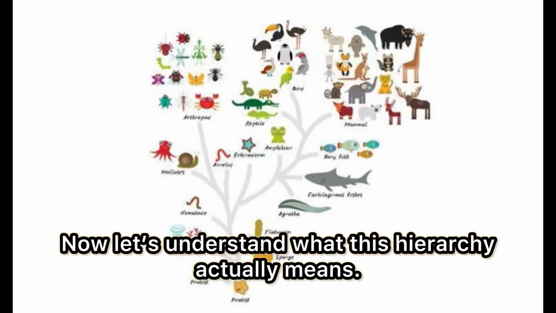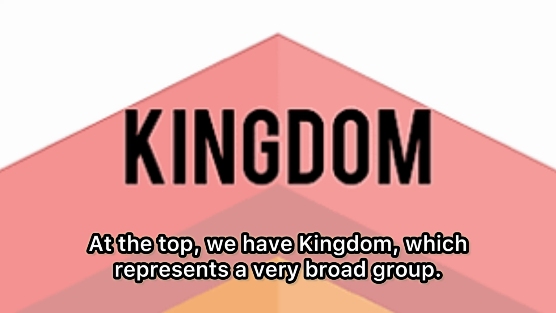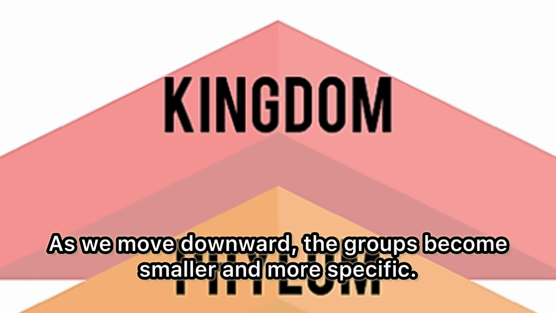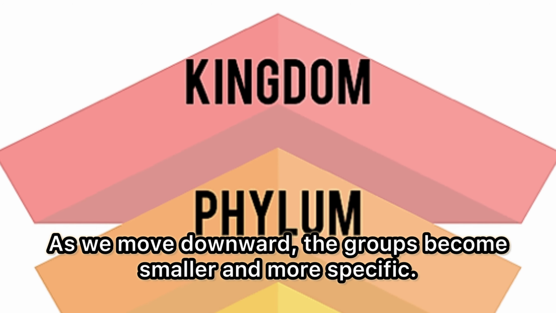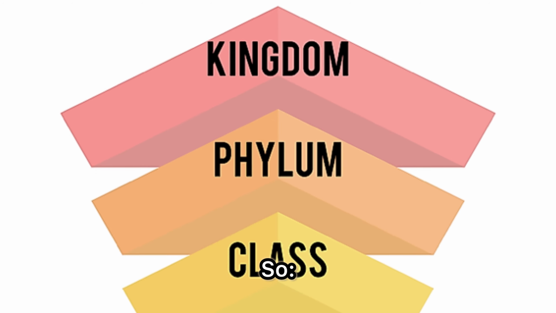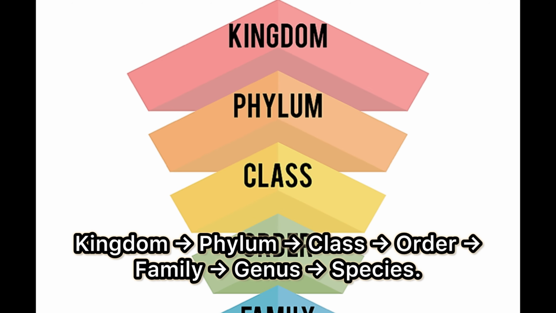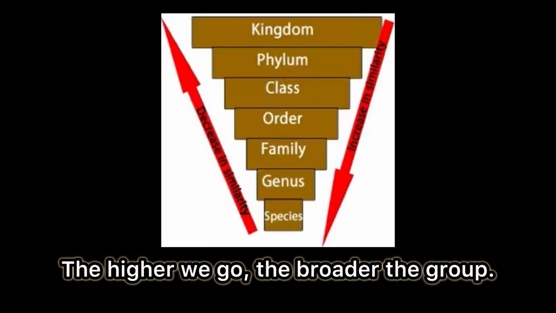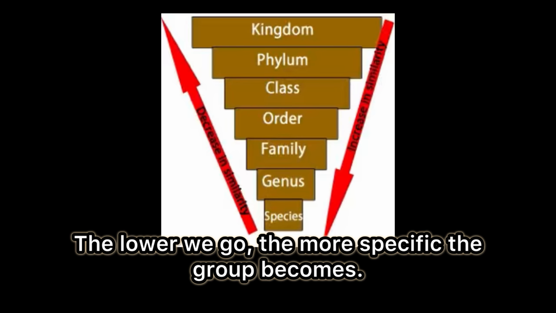Easy, right? Now let's understand what this hierarchy actually means. Think of it like a ladder. At the top we have kingdom, which represents a very broad group. As we move downward, the groups become smaller and more specific. So, kingdom to phylum to class to order to family to genus to species. The higher we go, the broader the group. The lower we go, the more specific the group becomes.